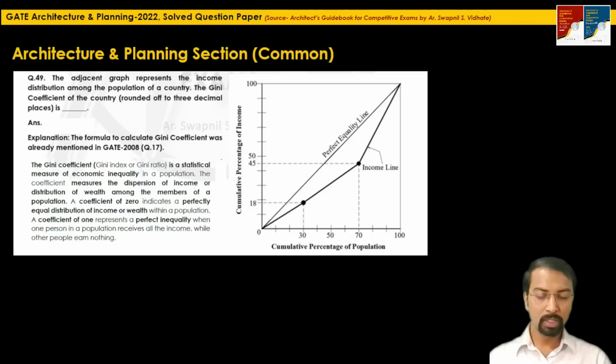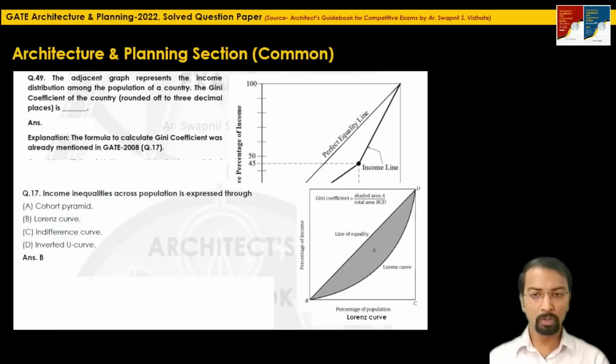In simple words, if 90% of the wealth of a country is with only 10% of the population, that means the elite population, it shows that there is an income inequality in that country. So this Gini coefficient is used for calculating such income inequality.